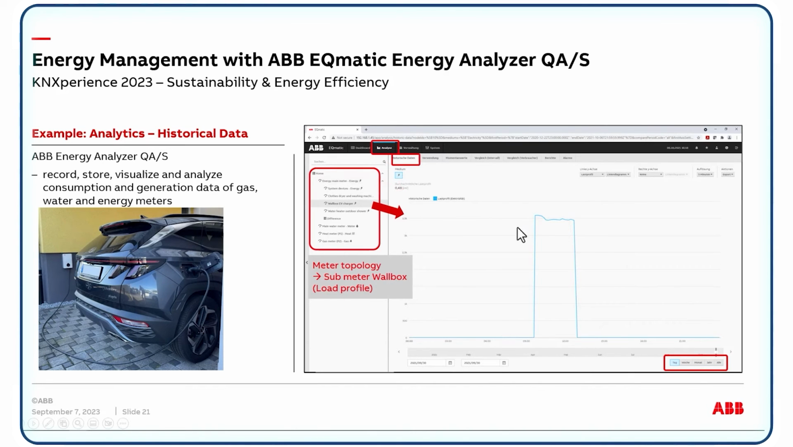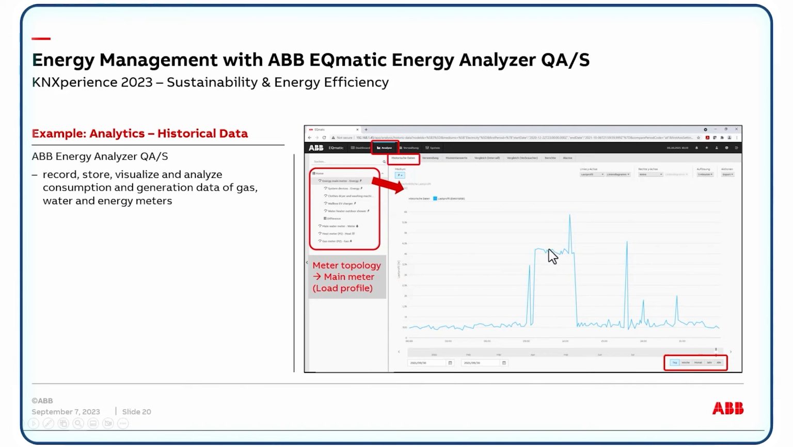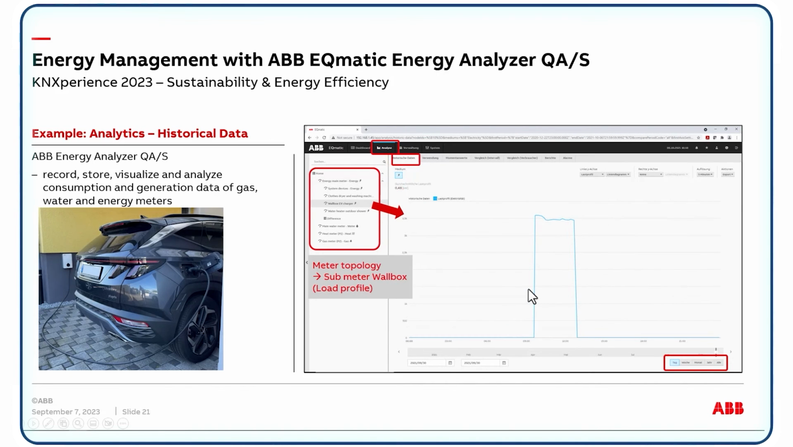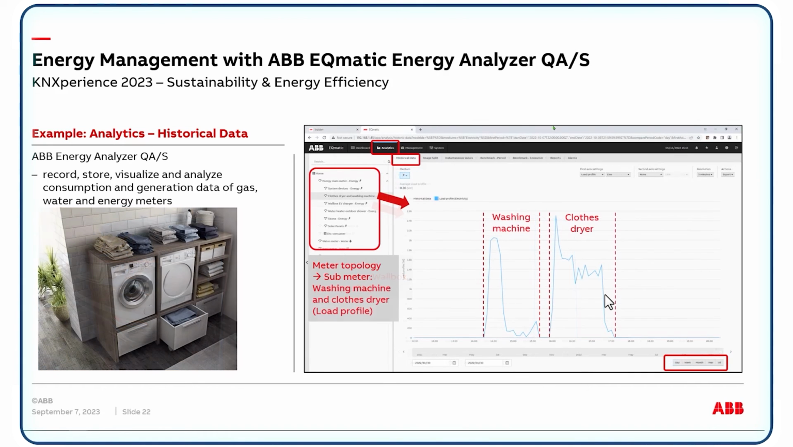So what is this high peak? When we go deeper in the topology, to the meter of the wall box, you can see, okay, this high peak is exactly the charging of the car. Depending on where you click, you can see more details. Or when you click on the meter of the washing machine and dish dryer, you can see the load profile of the washing machine.